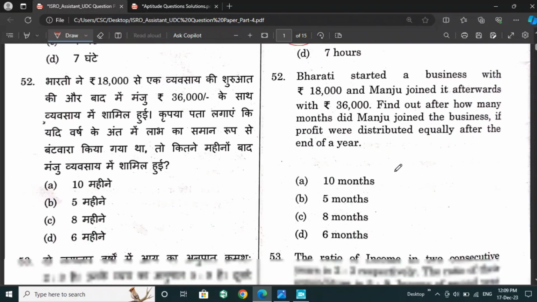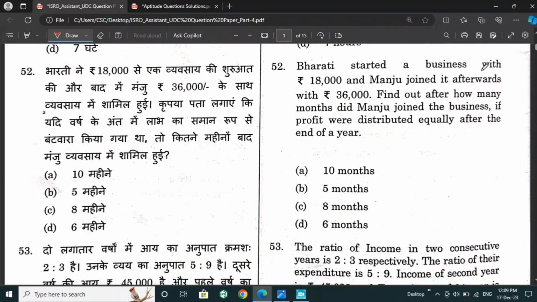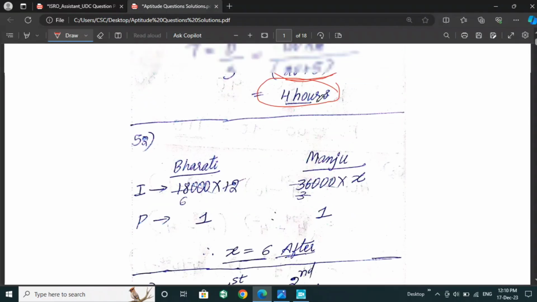So the next question is: Bharti started a business with 18,000 and Manju joined afterwards with 36,000. Find out after how many months Manju joined the business if the profit was distributed equally at the end of the year. For this, let's see.